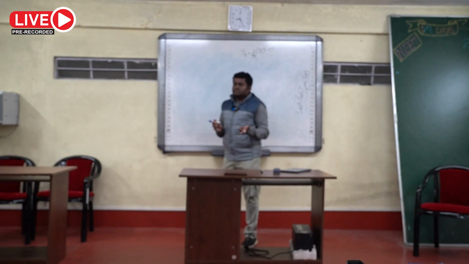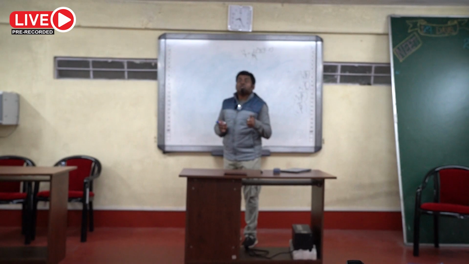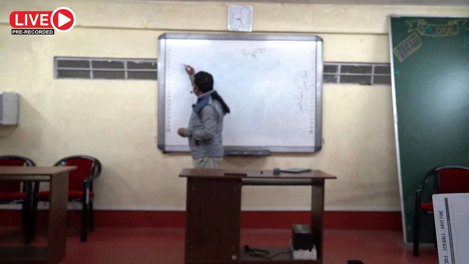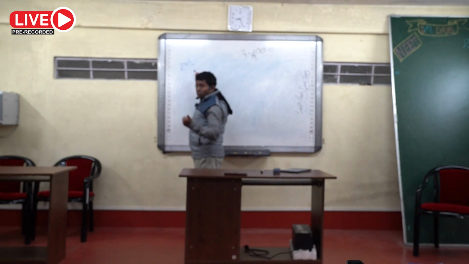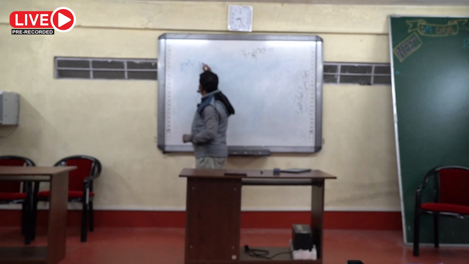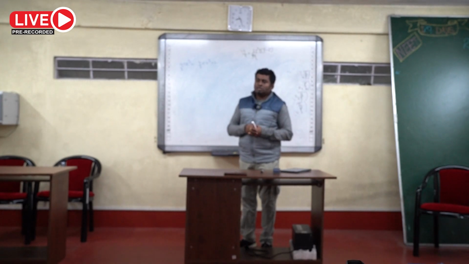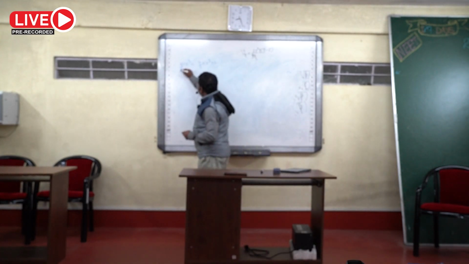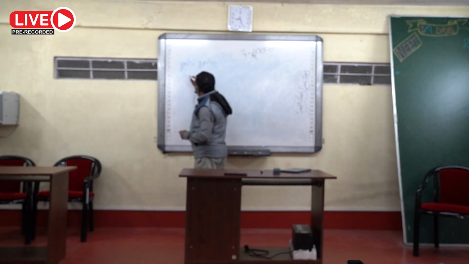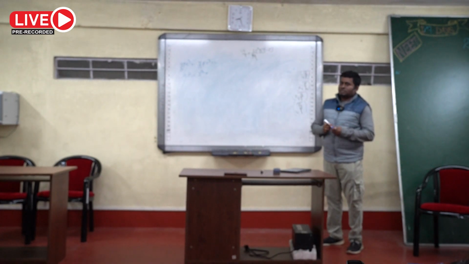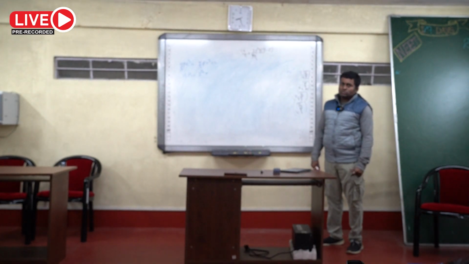When the two drops combine, the total volume remains constant. So for the bigger drop I consider 4/3 pi capital R cube, and for small drops it will be 4/3 pi small r cube into 2. So two smaller drops volume will be equal to the volume of the bigger drop. From that 4/3 pi will be cancelled, then you can write capital R equal to 2 to the power 1/3 into small r.